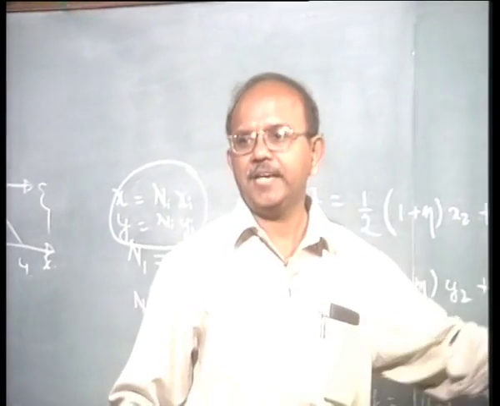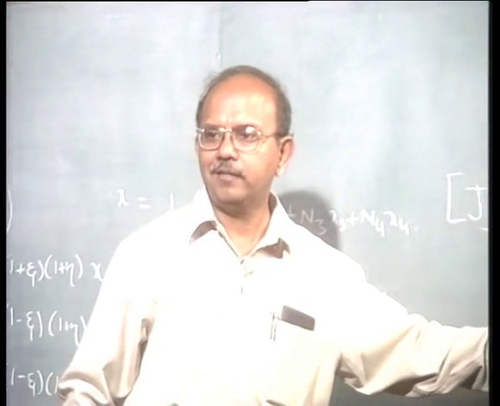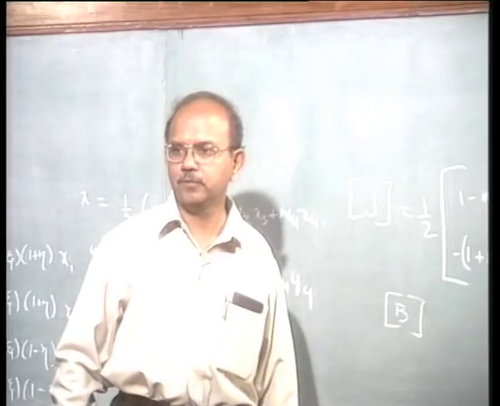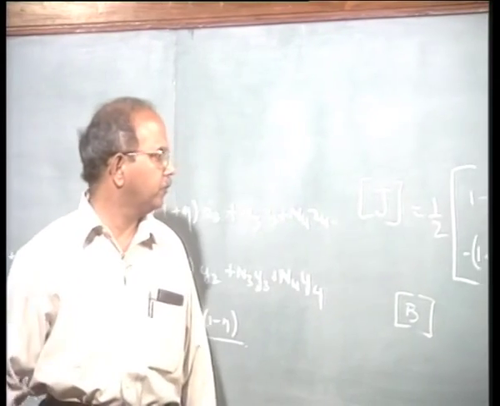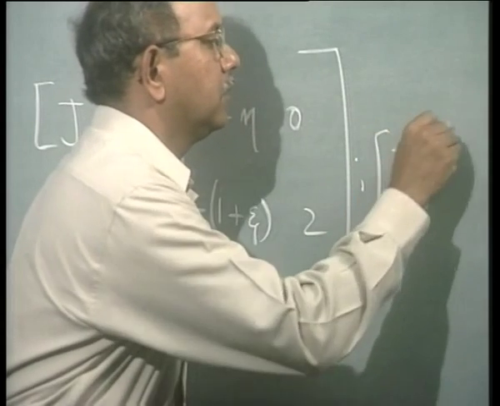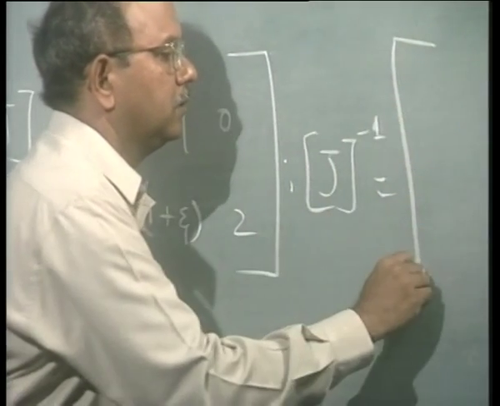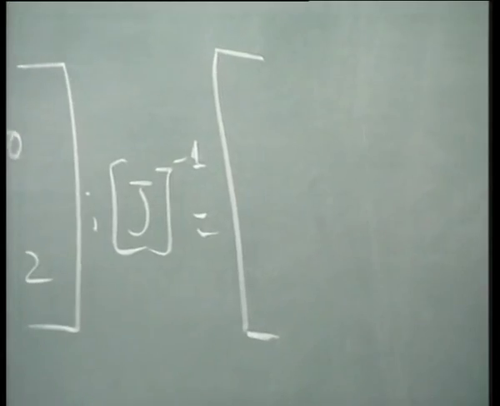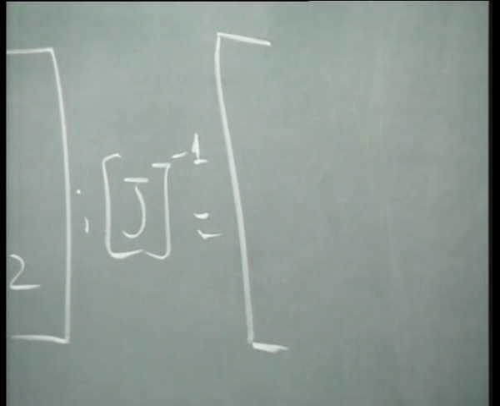J inverse, yes, of course, I have to calculate J inverse, right. So, what is J inverse? Let us do that straight away because J is available here. Just calculate that and let me know.